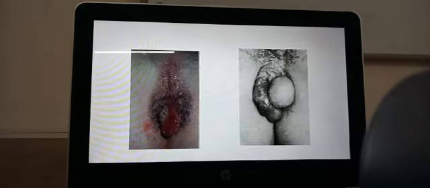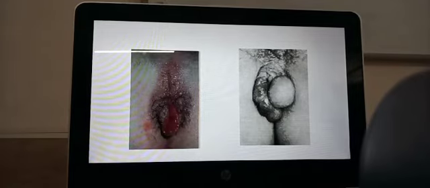Okay, here you can see around the anus some warty growth. On the right side you can see a thrombosed pile, a thrombosed hemorrhoid. Okay.